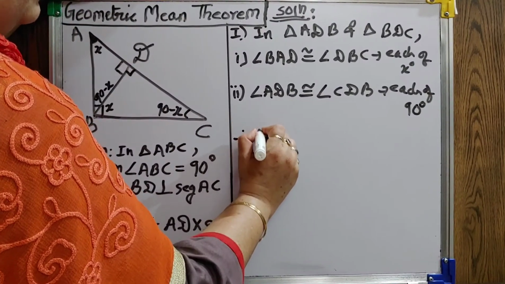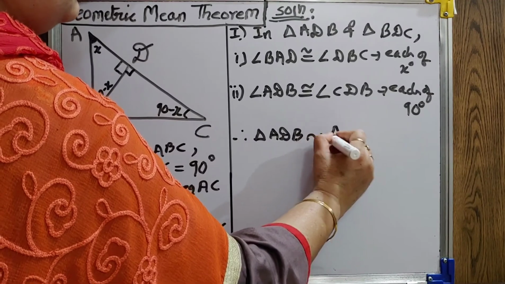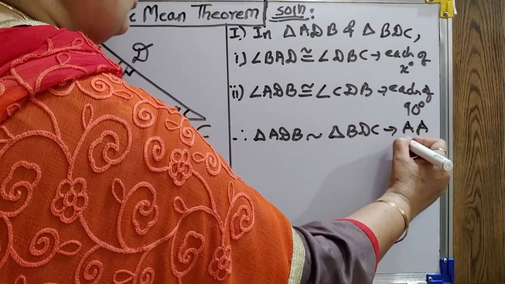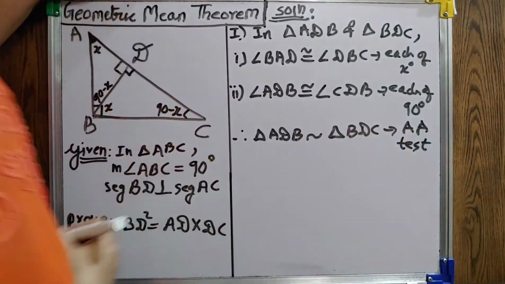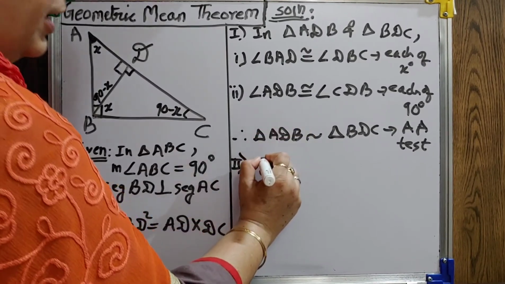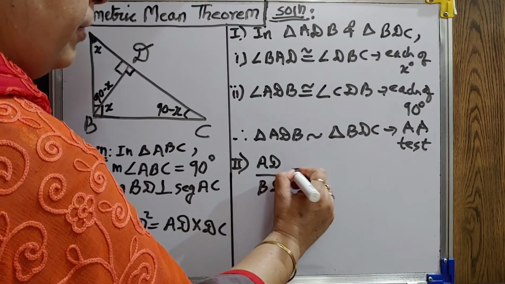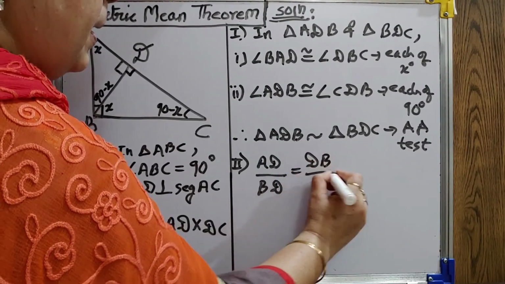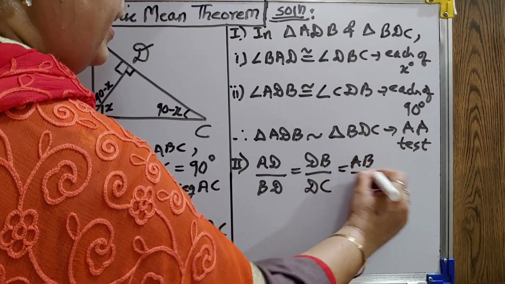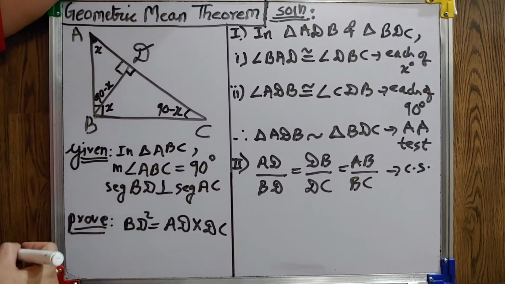So, therefore, your triangle ADB will be similar to triangle BDC by AA test of similarity. Now, in the second step, we can take the corresponding sides. Their ratio will be AD by BD equals DB by DC equals AB by BC. They are corresponding sides of similar triangles.